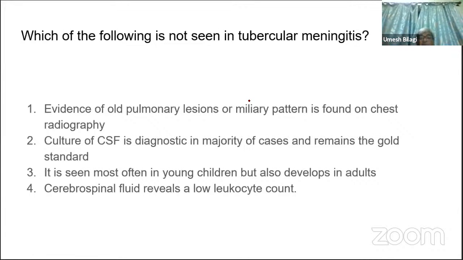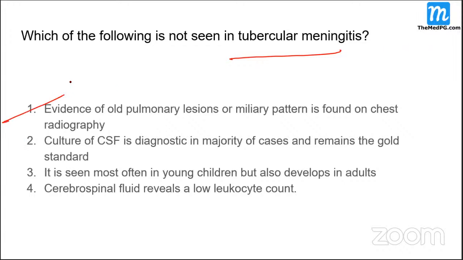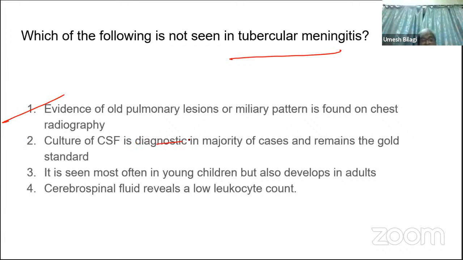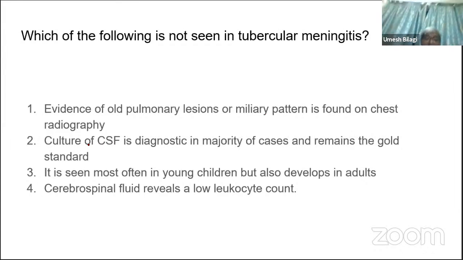What is not seen in tubercular meningitis? Evidence of old pulmonary lesions or miliary pattern is found in chest X-ray. Can you get this in a patient with tubercular meningitis? Yes, sir, it can be there. Culture of CSF is diagnostic in the majority of cases and remains a gold standard. If you can prove it by culture, it still becomes a gold standard, but it is very difficult to do. That is a different question.